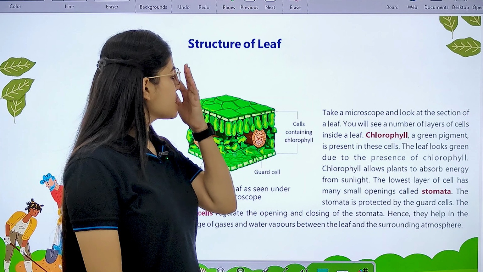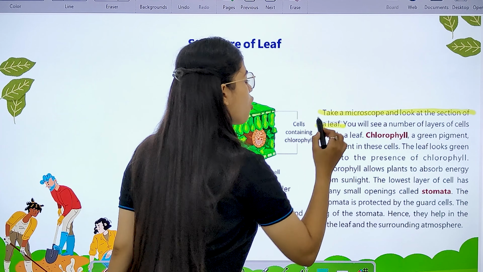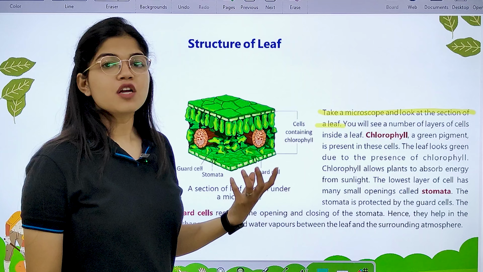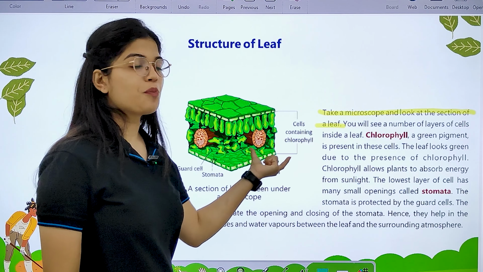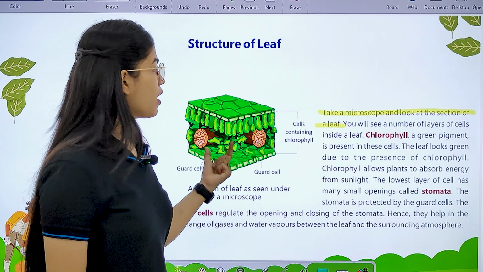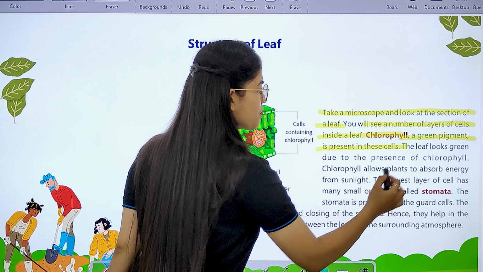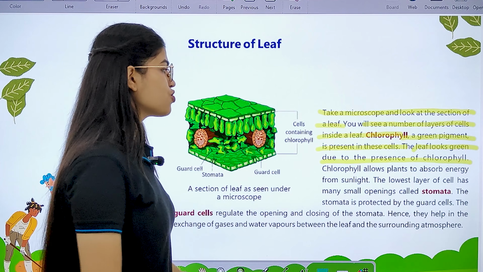Now, next is what? Take a microscope and look at the section of a leaf. If you observe a section of a leaf through a microscope, then the entire structure is going to be observed like this. Okay, you will see a number of layers of cell inside a leaf. Chlorophyll, a green pigment, is present in this cell. And the leaf looks green due to the presence of chlorophyll, as I told you.